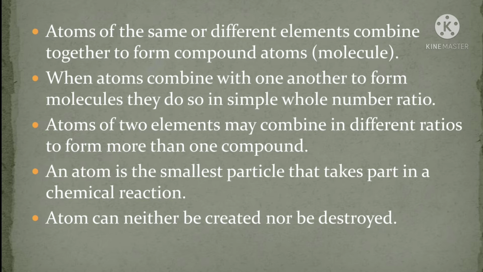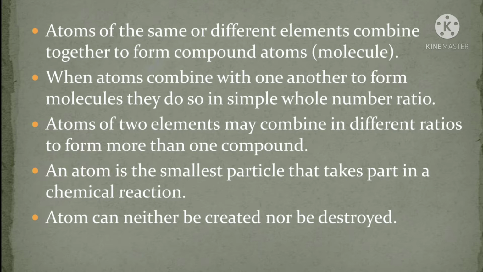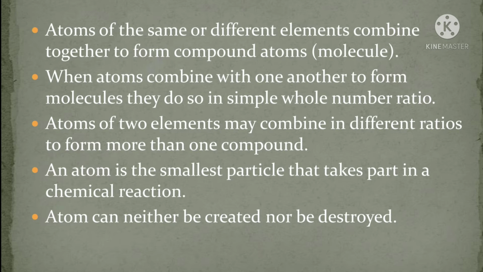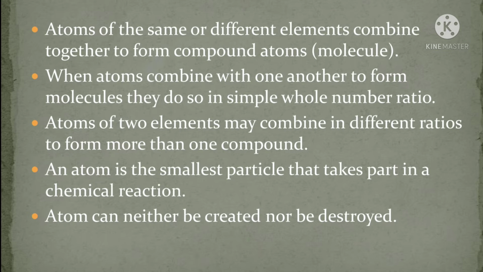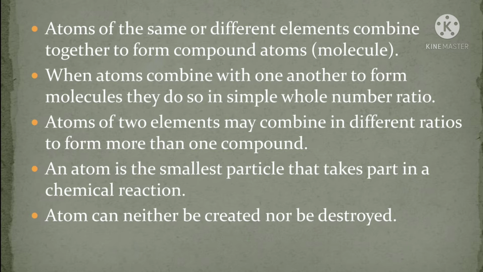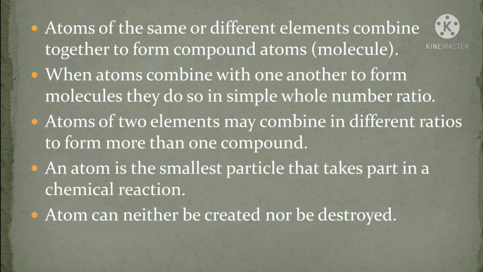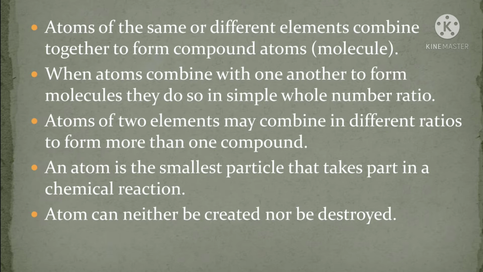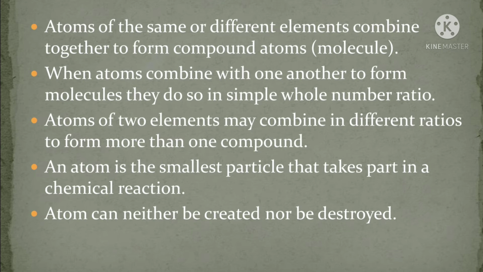The point that atoms can neither be created nor destroyed explains the law of conservation of mass. Postulate number 5, which tells that atoms combine with another atom to form molecules, is directly related to the law of constant composition. And the sixth postulate, which says that elements may combine in different ratios to form more than one compound, explains the law of multiple proportions. So in this way we can relate Dalton's theory with the previously read laws of chemical combination.